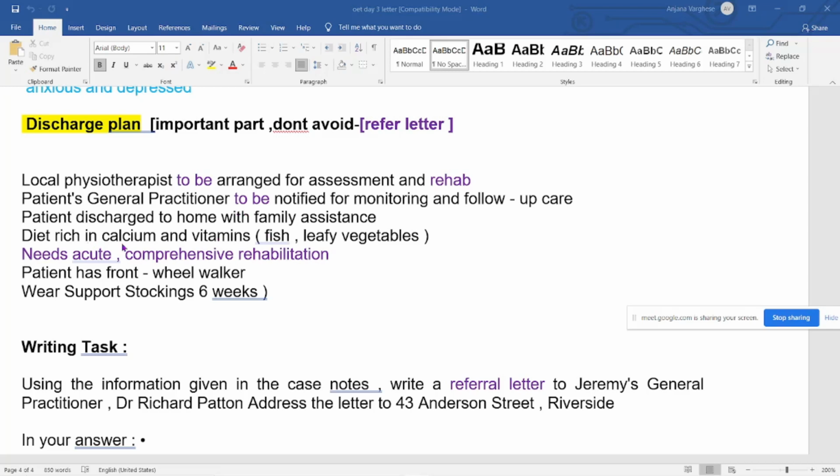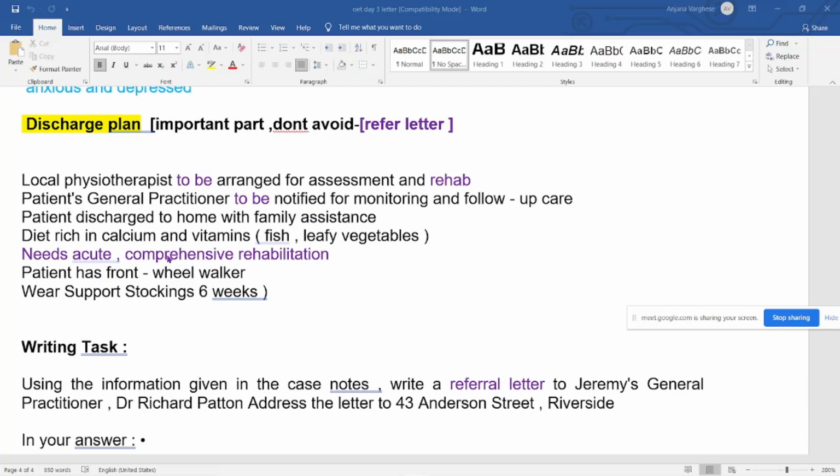When we write "diet rich in calcium and vitamins", sometimes related to food there will be a long list written here. You don't have to write everything. Either you can go with the topic sentence, or you can avoid this, or you can write a few rather than writing full details.